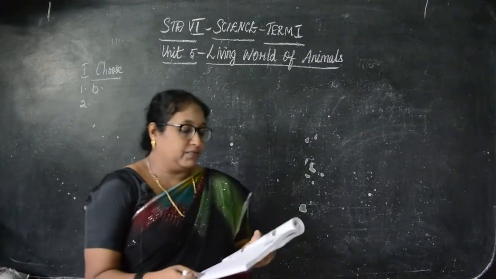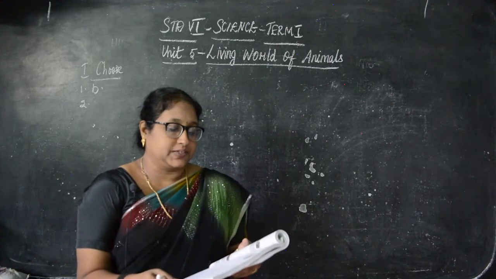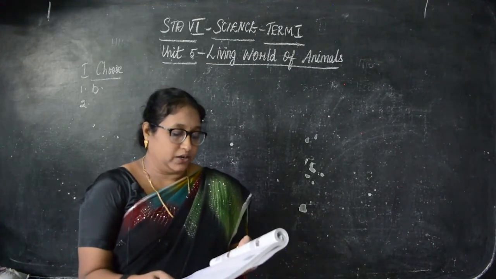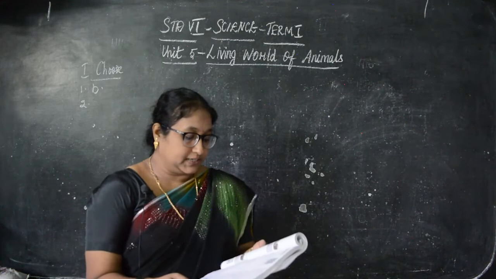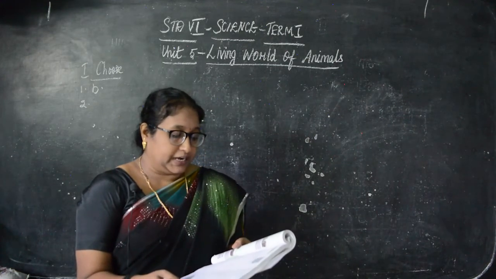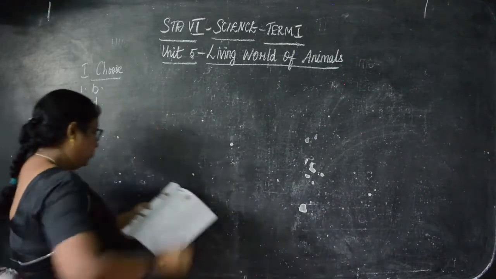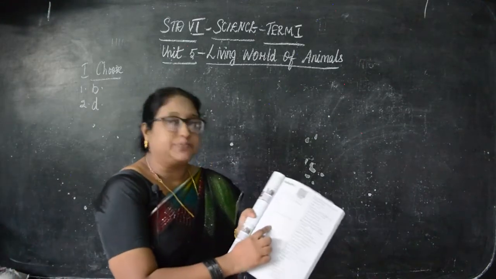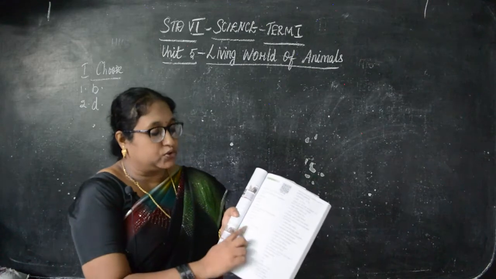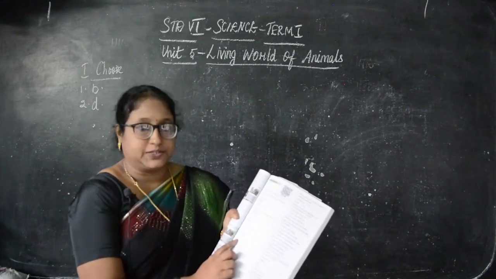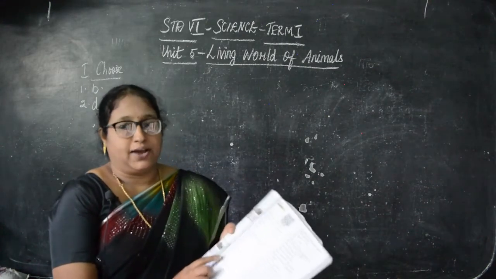Then which of these following are characteristics of living beings? Second one, choose the correct sequence they have given, D. That is 1, 4, 2 and 3. So first 4 options they have given, and then down, choose the correct sequence. In that you have 4 options again given. In that, D you have to mark.